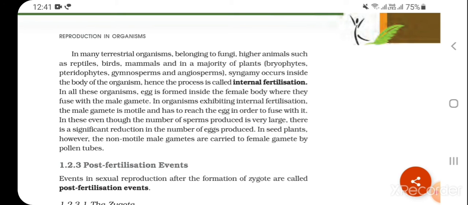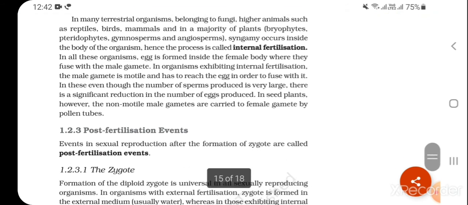In organisms exhibiting internal fertilization, the male gamete is motile and has to reach the egg in order to fuse with it. In these, even though the number of sperm produced is very large, there is a significant reduction in the number of eggs produced. In seed plants, however, the non-motile male gametes are carried to female gametes by pollen tubes.